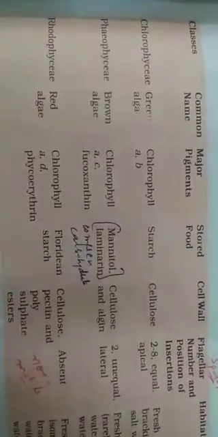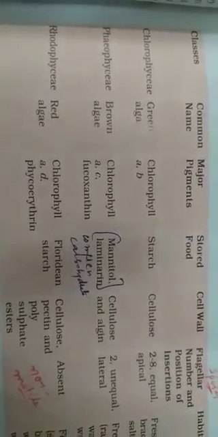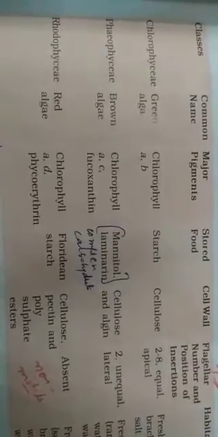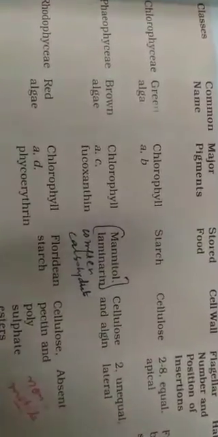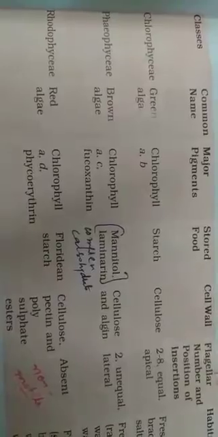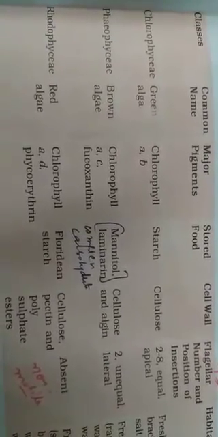Now second is phaeophyceae, also called brown algae. Clear? And the pigments present in this are mainly chlorophyll a and c, and fucoxanthin. Understand, beta? The stored food is in the form of mannitol and laminarin. These are basically complex carbohydrates. The cell wall is made up of cellulose plus algin is also present.